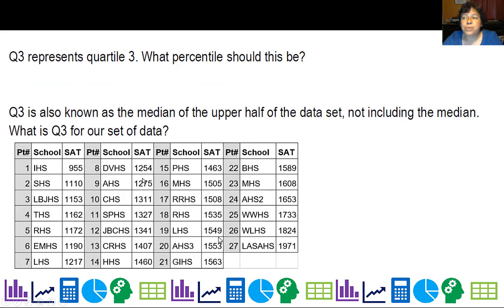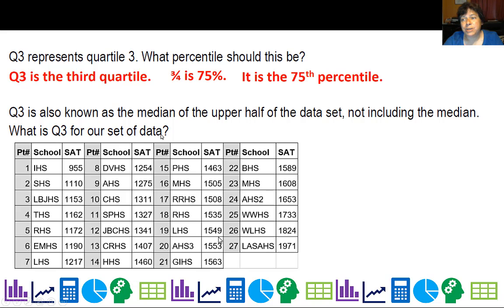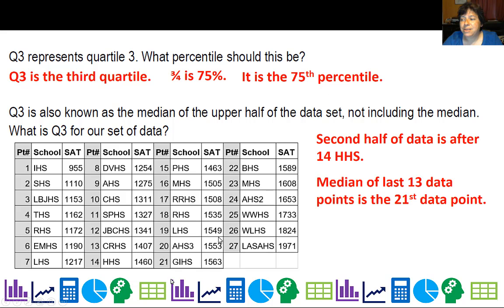Q3 represents quartile 3. What percentile do you think that should be? Well, it's 3/4 or 75%, the 75th percentile. All right. So what should it be for our data? Again, our middle point is 14. So we're going to take the second half of the data, and the median of the last 13 points is going to be this 21st point right here. So Q3 is 0.21 on my list, and it has a value of 1563.